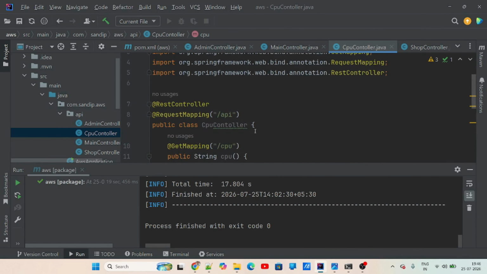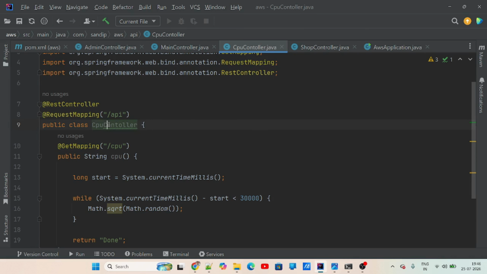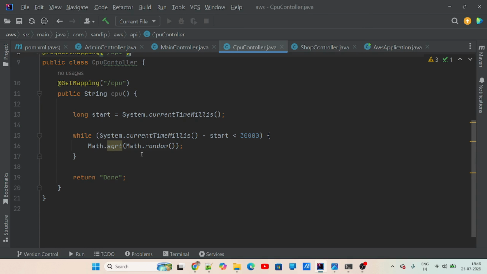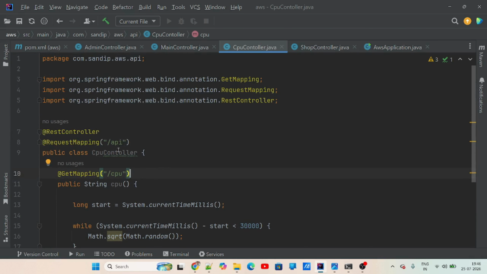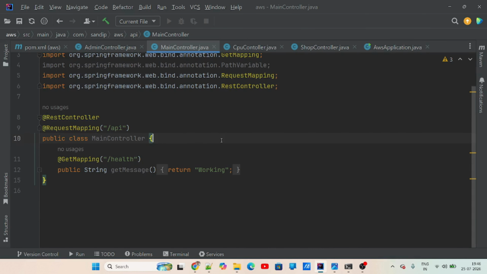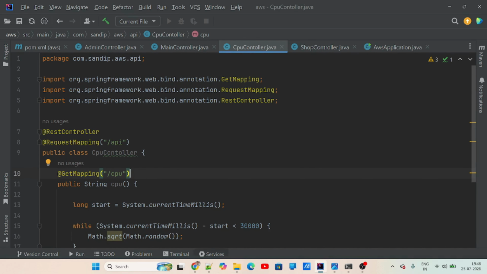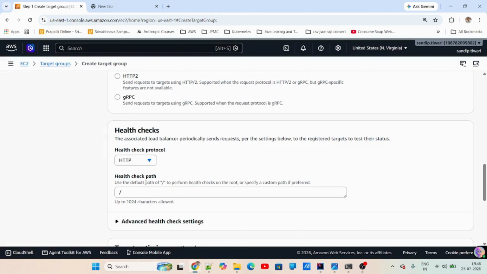So what I'm going to do is this application is going to run this particular API for my load testing. It is creating random numbers and running for a longer period of time so that it creates a CPU load. I will be doing the load test using this API, which is slash API slash CPU. And there is one more API for my health check, slash API slash health. It just returns the health check things. So for that, I'll just set it up here.